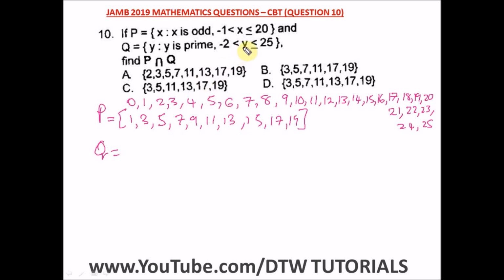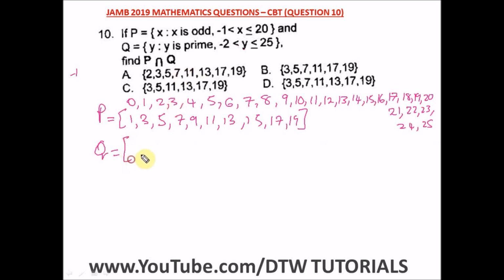So we have y greater than minus 2. So we're going to start from minus 1. As we said, a prime number is a whole number greater than 1, and 1 is greater than minus 1. So any prime number has to start after 1.